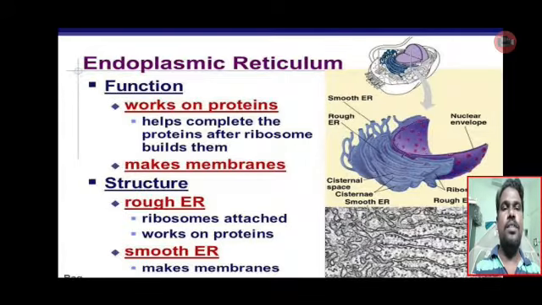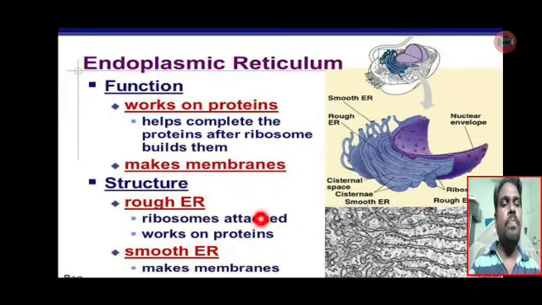The next cell organelle is endoplasmic reticulum. This endoplasmic reticulum is divided into two types based on the presence of the ribosomes. If the ribosomes are located on the endoplasmic reticulum, that endoplasmic reticulum is known as rough endoplasmic reticulum. If the ribosomes are absent on the endoplasmic reticulum, that endoplasmic reticulum is known as the smooth endoplasmic reticulum.